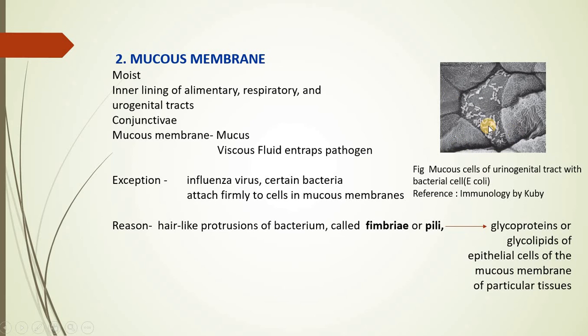How is it so? Because the mucous cells show the presence of certain receptors which are attached by the hair-like projections of the bacteria or the viruses, and as a result there is a strong grip between the pathogen and the cell, and this enables the entry of viruses or bacteria through the mucous membrane, right?